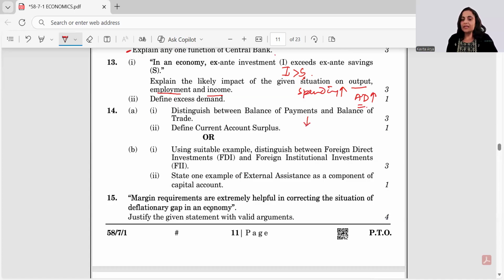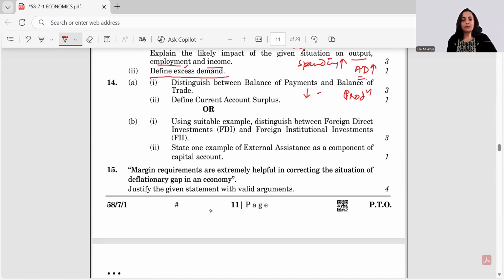So to rectify that, the producers have to increase the production to meet the expected level of output. So employment would be increased to meet the expected level of output. Because this clearly shows the situation of anticipated excess demand. And what is excess demand? Excess demand means when the aggregate demand is greater than aggregate supply at full employment equilibrium.